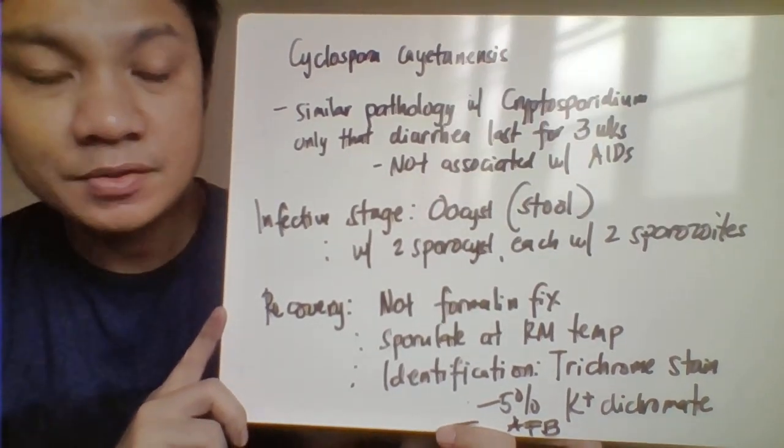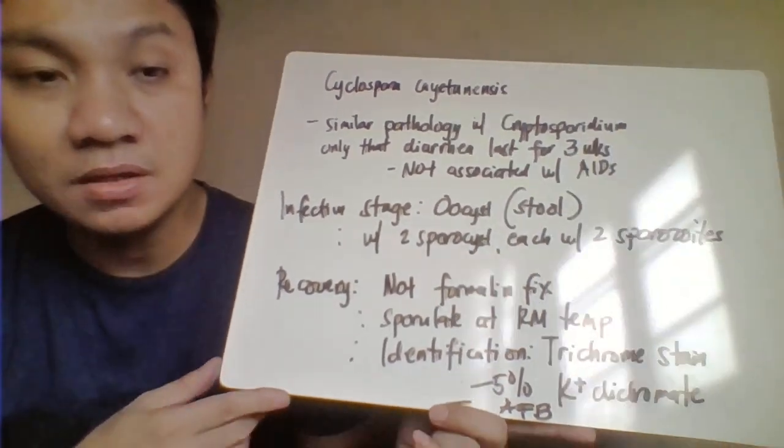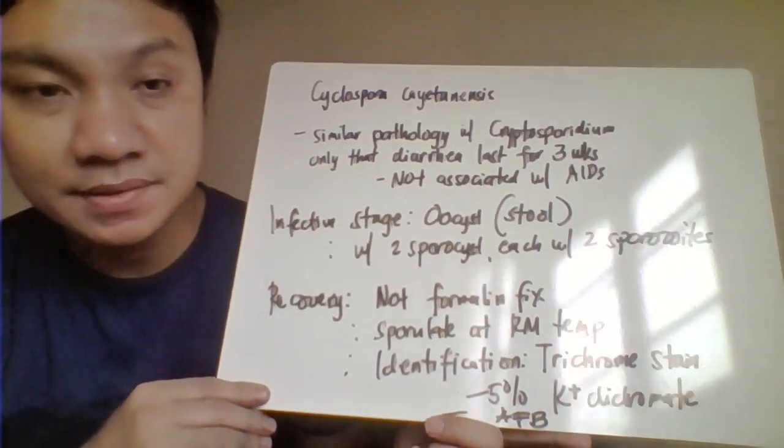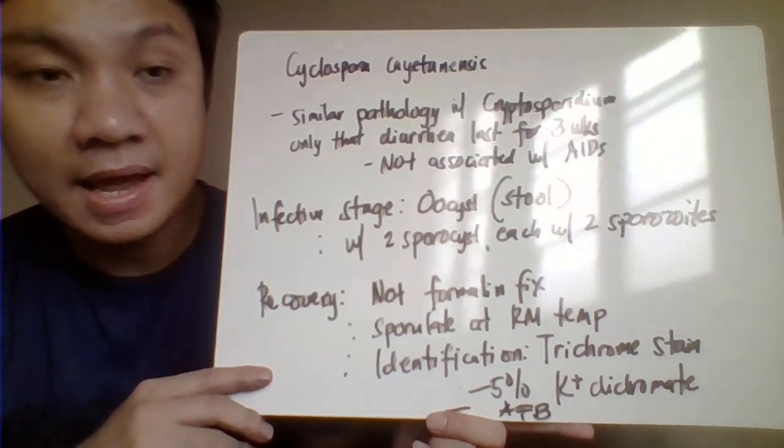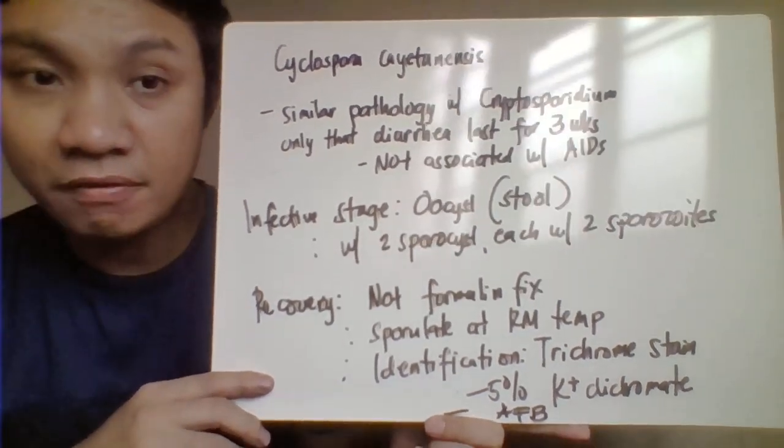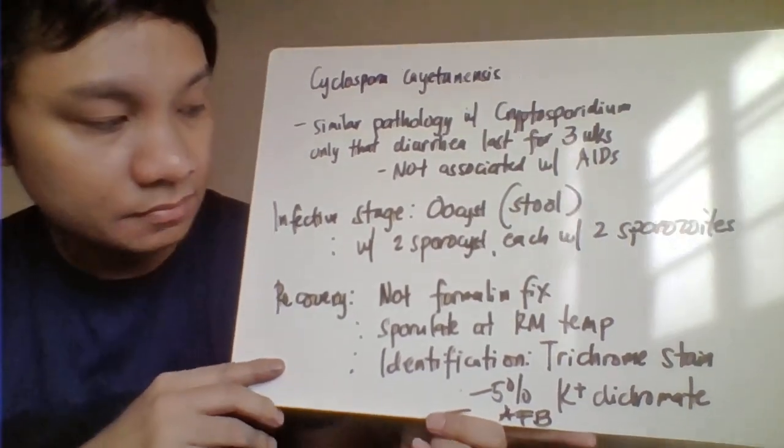Another one would be the infective stage, the oocyst. This one will be described here as the oocyst having 2 sporocysts, and each of that one would have only here 2 sporozoites, unlike in your Cryptosporidium parvum, there are 4 sporozoites.